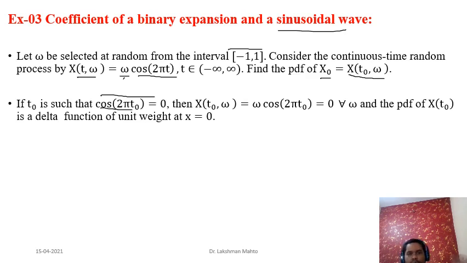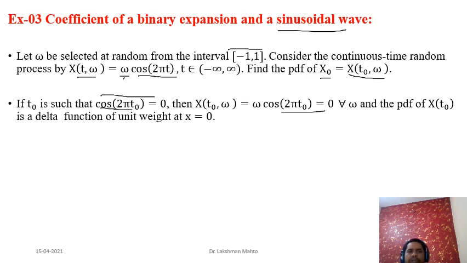You might be aware of that from your high school algebra and trigonometry. So for various t naught, this will have various solutions. For one particular t naught, you can say that x of t naught of omega equals 0, because of this assumption. For every omega, whatever it may be.